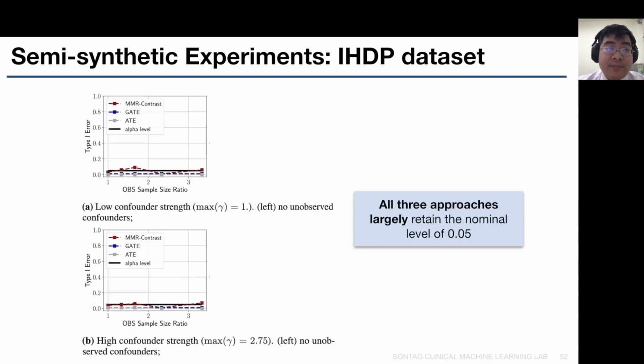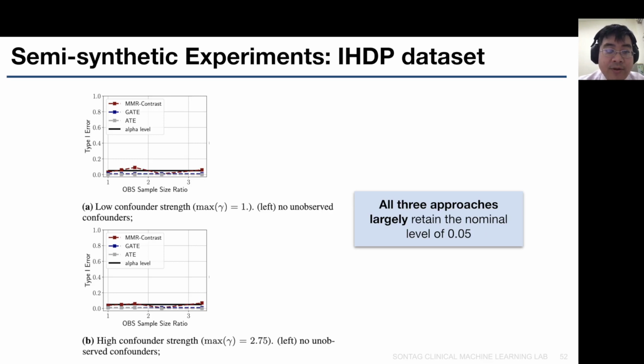We compared 3 different approaches for the falsification procedure. The first approach, MMR contrast, is our current approach. The second approach, GATE, is comparing the group average treatment effect between the observational study and the RCT among different pre-specified groups. The third approach, ATE, is comparing the average treatment effect estimate between the observational study and the RCT after transportation.